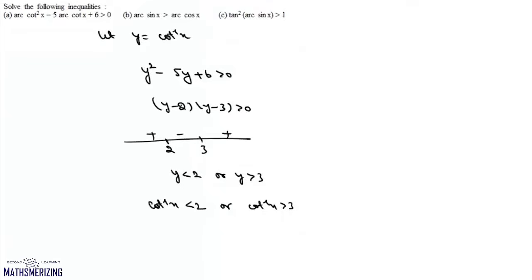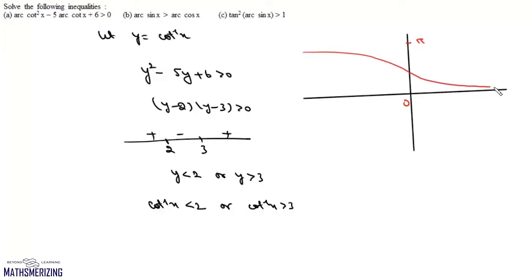Now we'll draw the graph of cot inverse of x. Its principal value ranges from 0 to pi, both not inclusive. And that is the graph of cot inverse of x. Now we'll draw a line at y equals 2 and y equals 3. So this is y equals 2 and this is y equals 3.